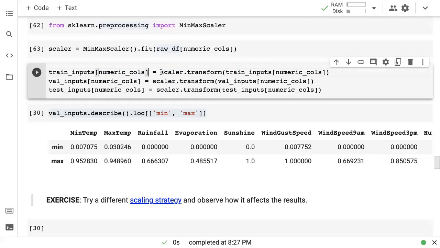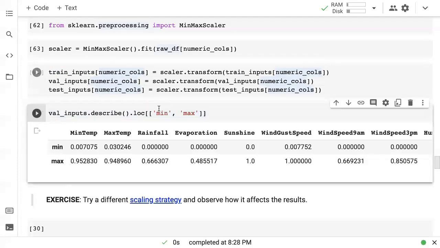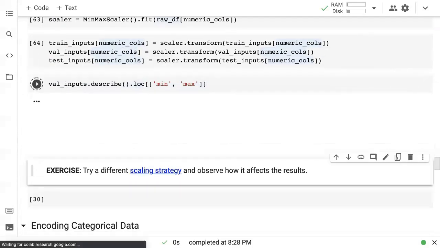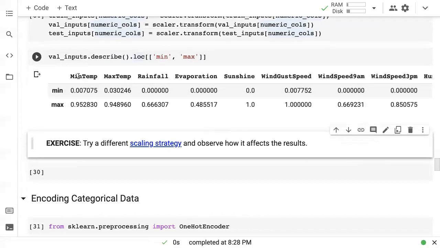And then we can take that output and put it back into our training, validation, and test data frames. So the net result of all of this is that the inputs are going to change from a variety of different ranges to the 0 to 1 range.